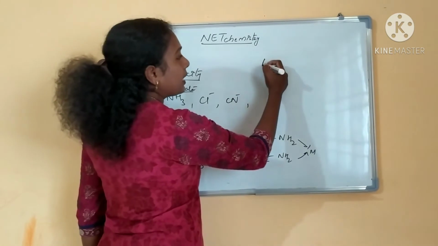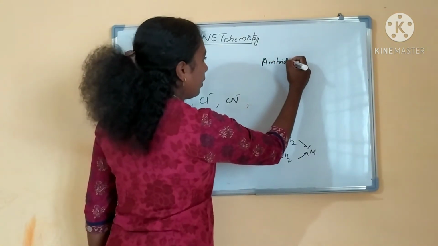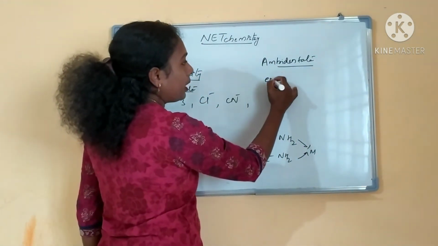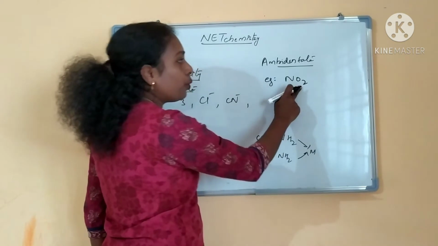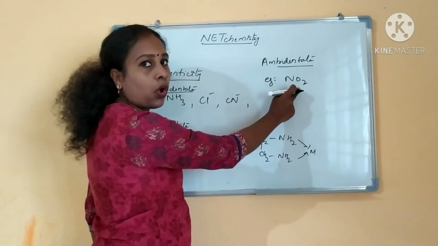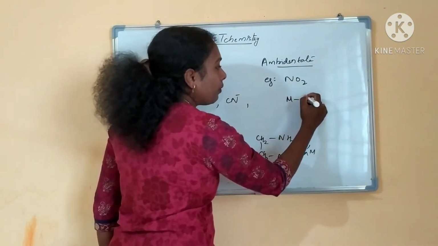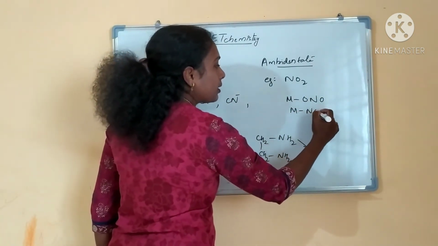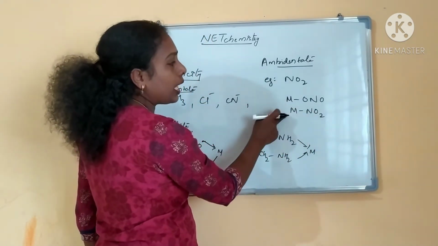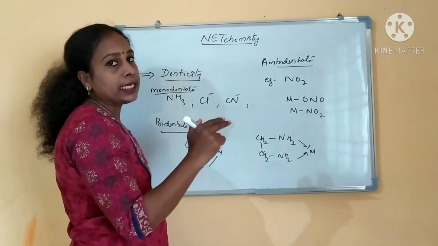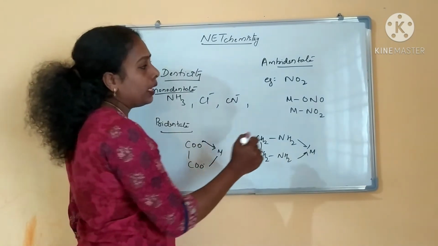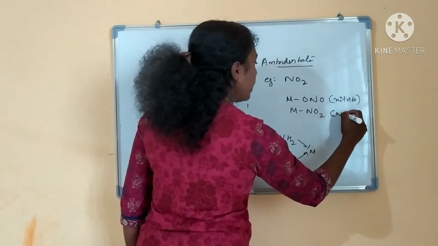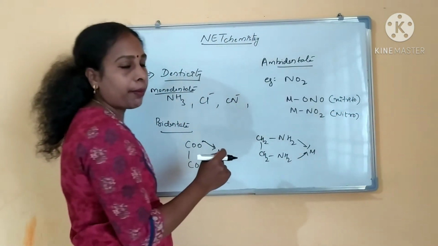Another term in your syllabus is ambidentate. What are ambidentate ligands? For example, I am writing NO2. 2 donor sites are there, nitrogen and oxygen. Either it can bond with the metal through oxygen like this, M-ONO, or else through nitrogen. Through 2 sides it can bond with the metal. Here it is called nitrito, and this is nitro. This is what an ambidentate ligand is.